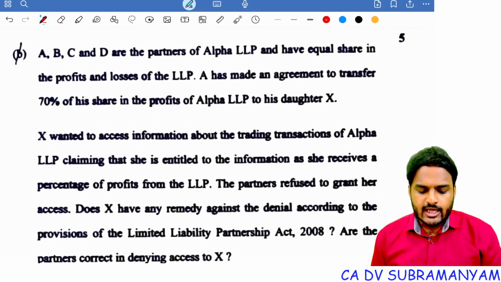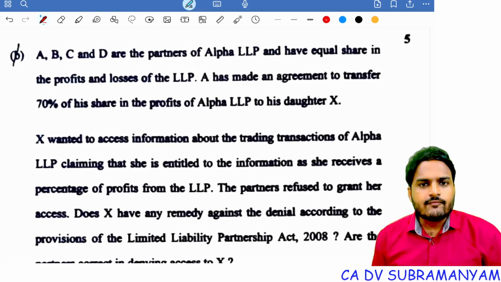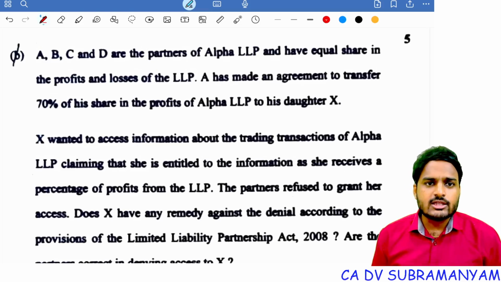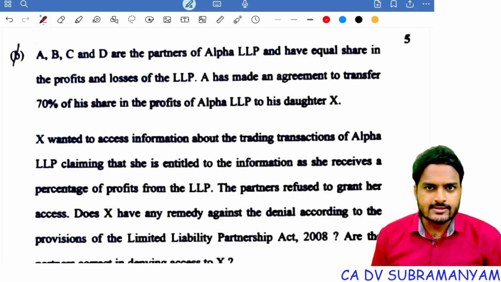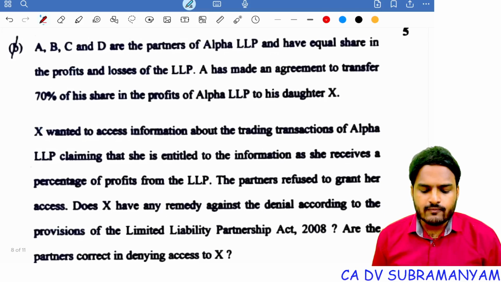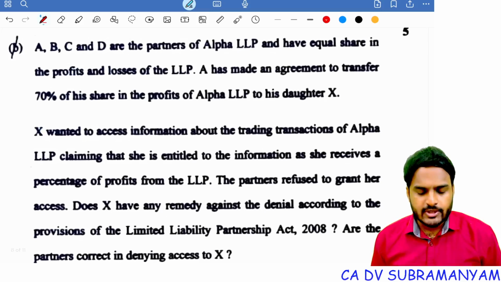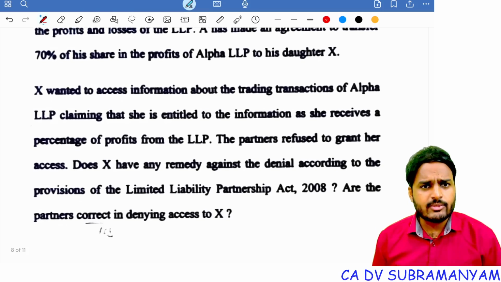Next one, A, B, C, D are the partners of Alpha LLP and have equal share in the profits and losses of the LLP. A has made an agreement to transfer 70% of his share in the profits of Alpha LLP to his daughter X. So this is simply assignment of interest in the LLP, which is possible.